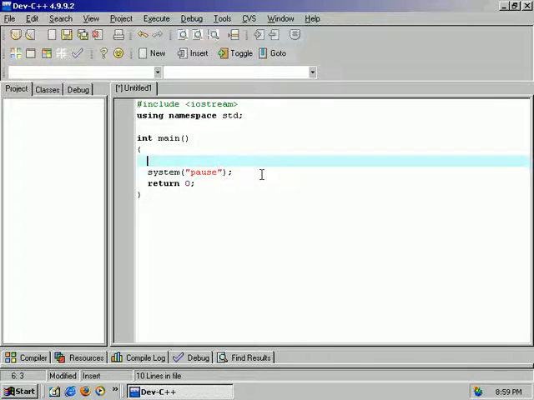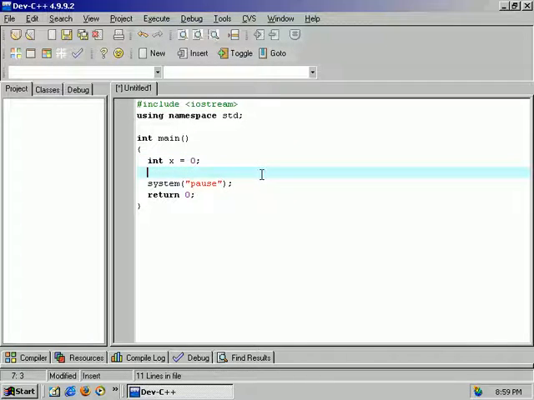The first thing we're going to do before anything else is demonstrate an infinite loop and how easy it is to get caught up in one of these. Then we're going to go over the concept of a counter, which is what integers are really good for. So int x equals 0. Fair enough? Now here is the syntax of a while loop.